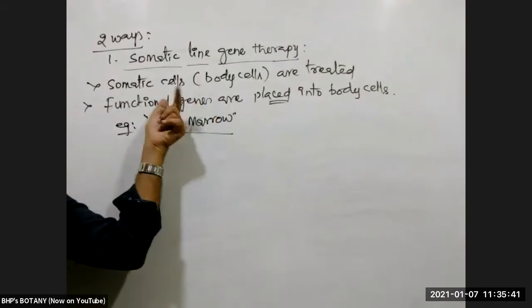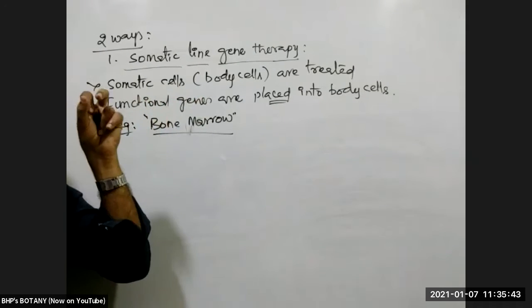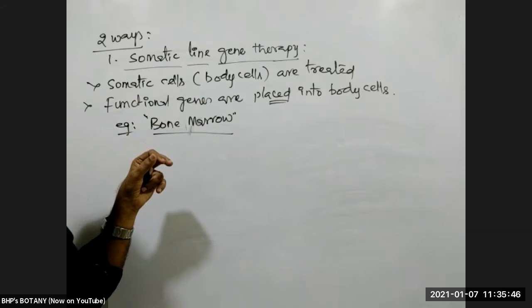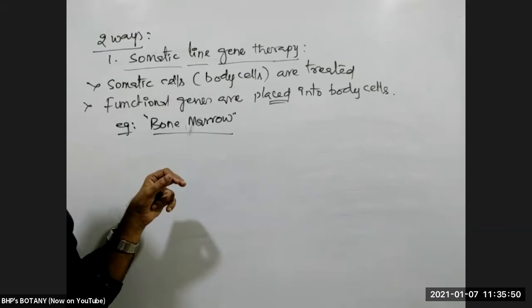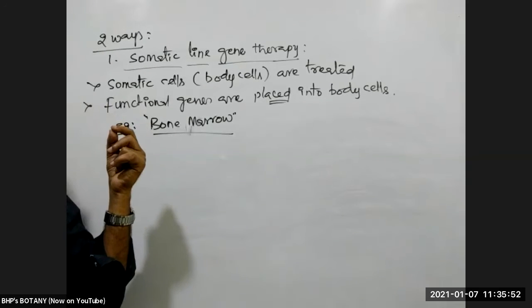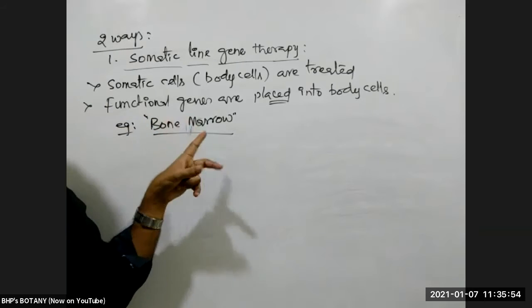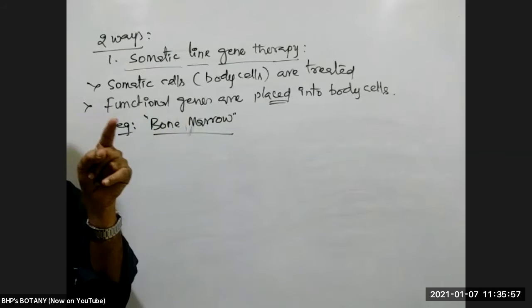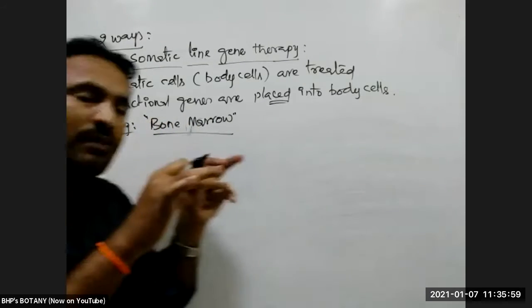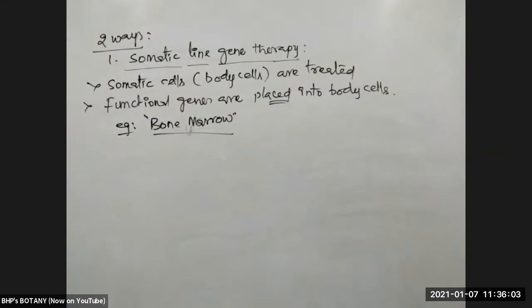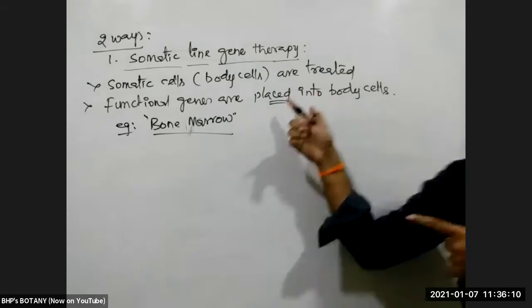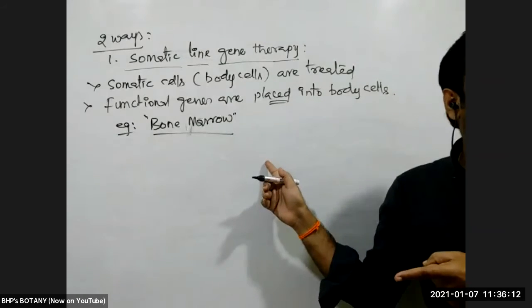So as a part of gene therapy, we are collecting bone marrow cells. Into those bone marrow cells, we are introducing a functional gene by removing the non-functional gene. So we take the new bone marrow cells, insert that functional gene, and those bone marrow cells are transplanted again into the same person. Now the newly introduced bone marrow has the functional gene. That functional gene expresses functional protein, normal hemoglobin.